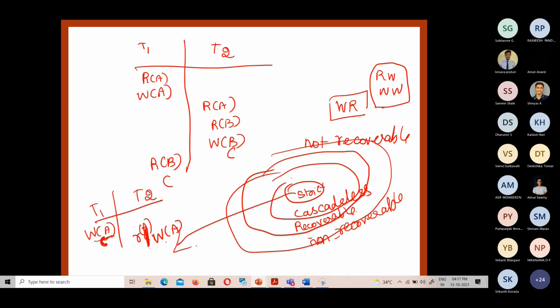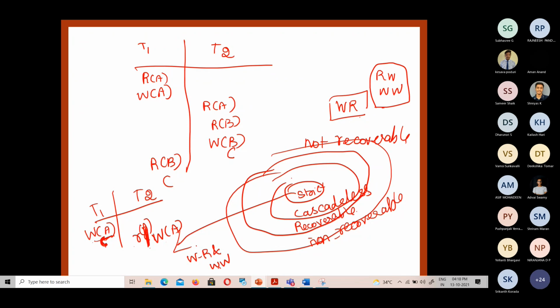It won't read or write until the previously written transaction has committed. Which conflicts are addressed in the strict schedule then? WR and WW. So these conflicts are addressed by the strict schedule.